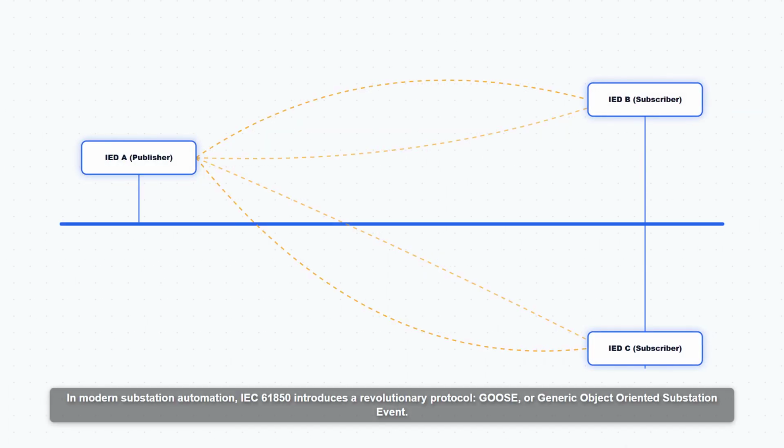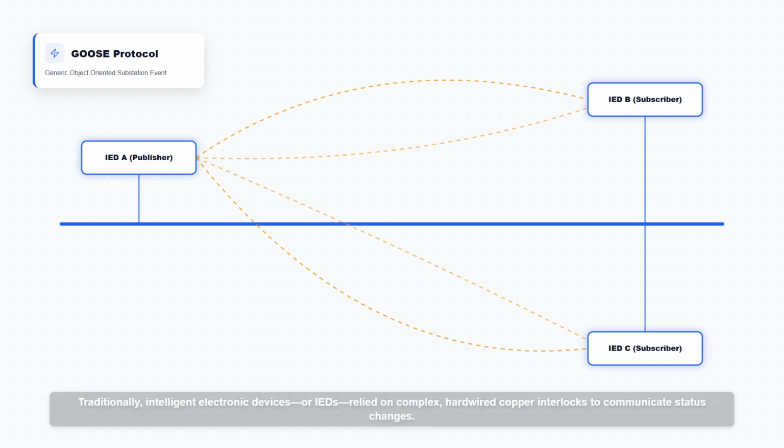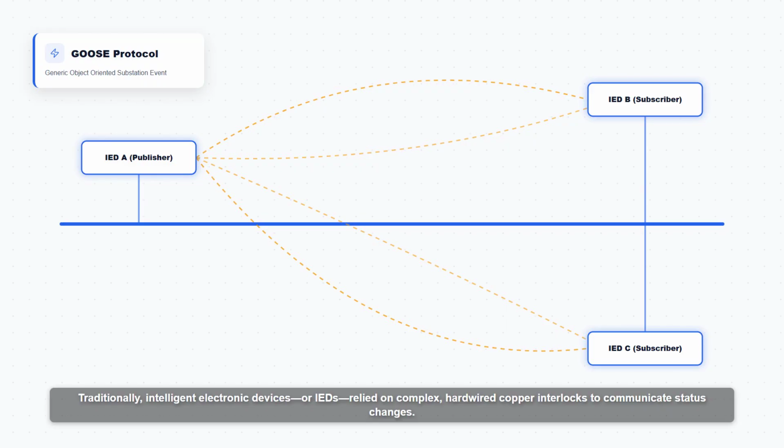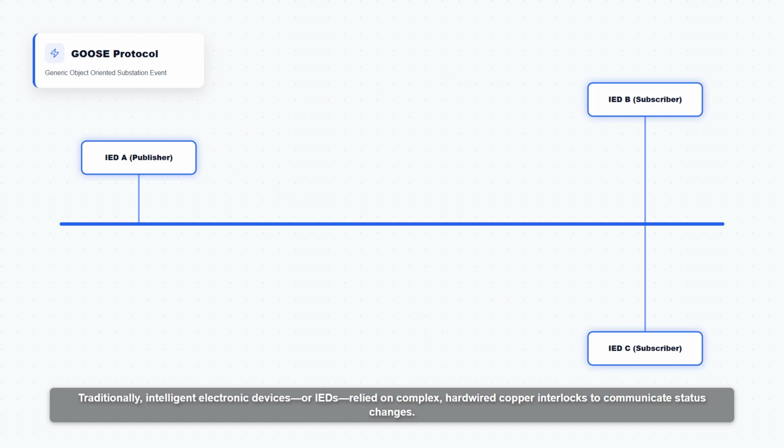In modern substation automation, IEC 61850 introduces a revolutionary protocol, GOOSE, or Generic Object Oriented Substation Event. Traditionally, intelligent electronic devices, or IEDs, relied on complex hardwired copper interlocks to communicate status changes. GOOSE transforms this architecture by replacing physical copper cables with digital messages, transmitted directly over the substation's Ethernet network.